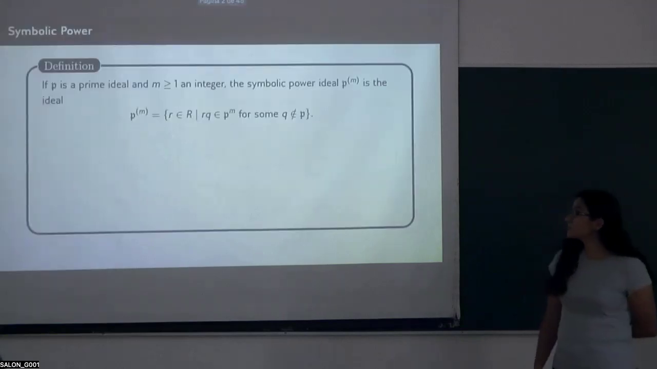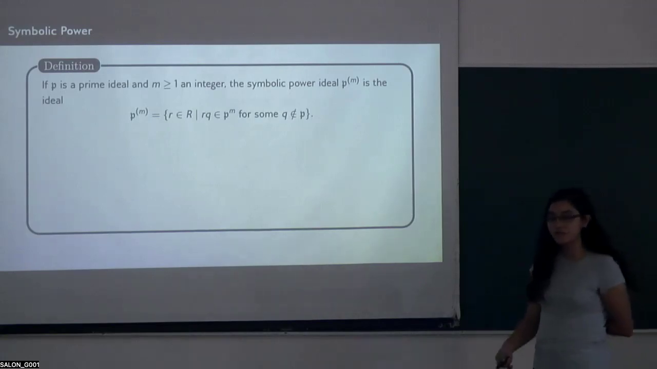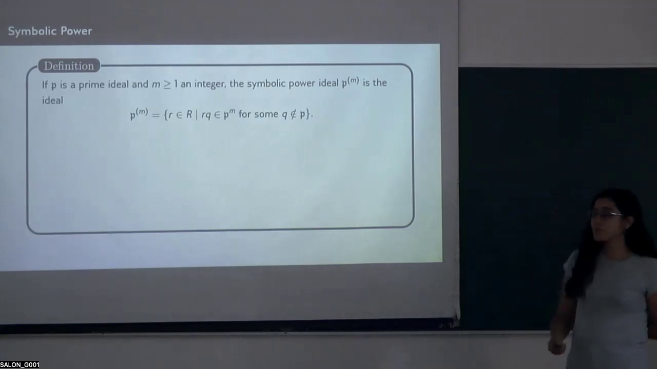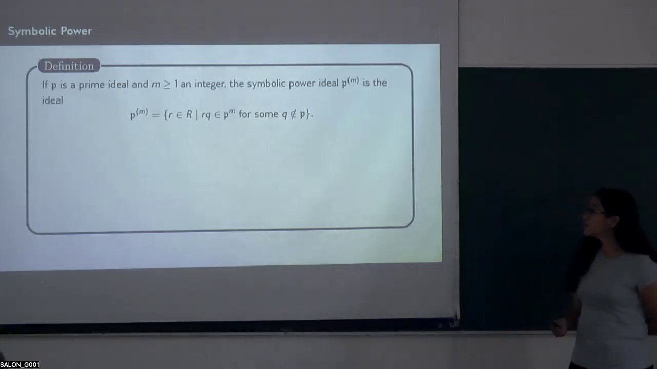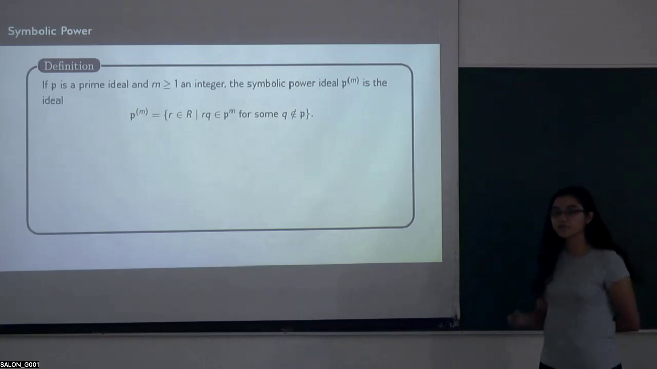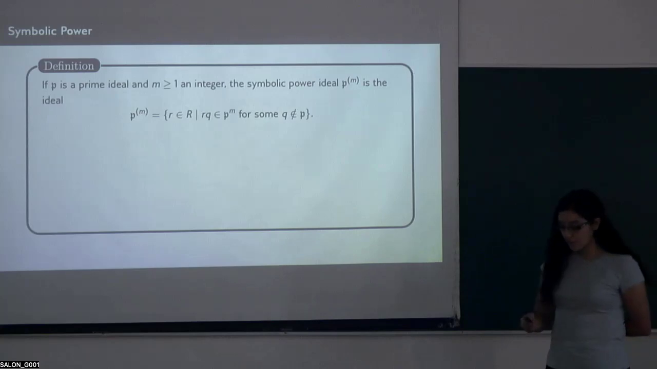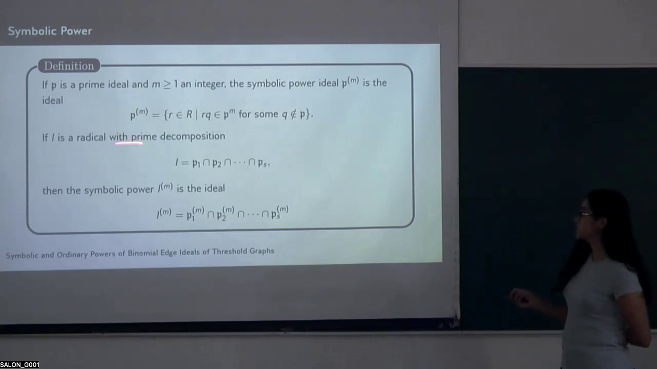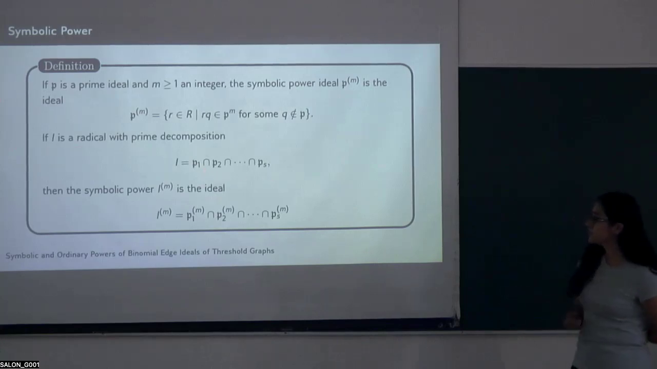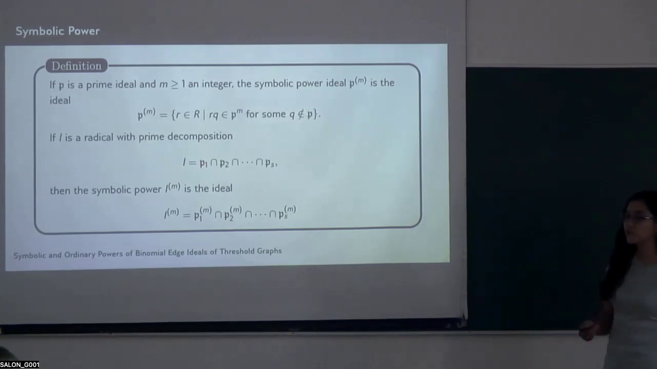Okay, so first, what is a symbolic power? If you take a prime ideal P and m an integer greater than or equal to 1, the m-th symbolic power is the ideal given by the elements r in R such that there exists some element q not in P such that the product rq is in the m-th ordinary power. Now, if I is a radical ideal with prime decomposition P1 up to Ps, then the m-th symbolic power of I is the intersection of the m-th symbolic powers of the primes in the prime decomposition.